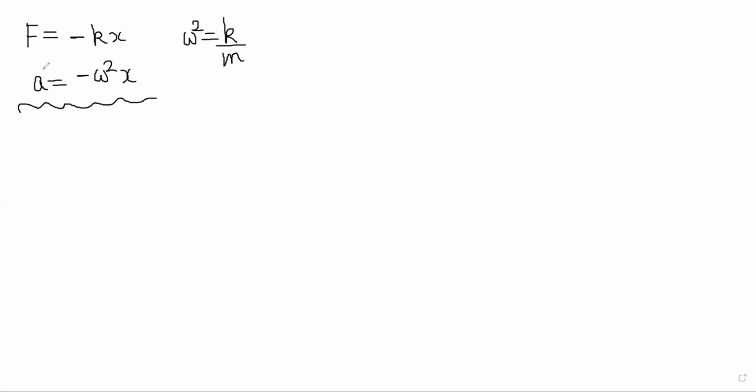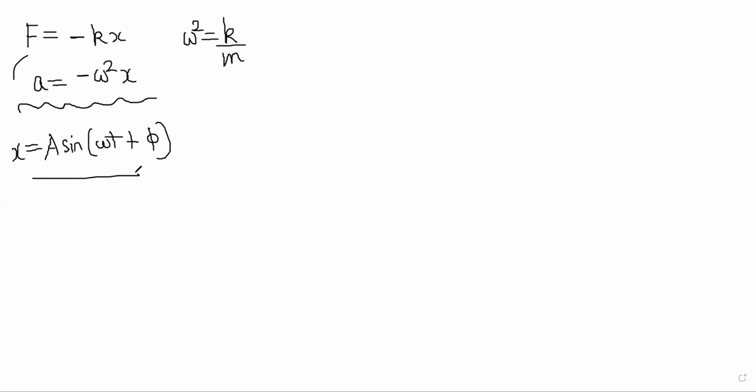Suppose the defining equation of SHM you had was F is equal to minus kx. Because of that, a became minus omega square x, where omega square is equal to k by m. Since you knew this, you figured out that without even deriving it, the solution will be x is equal to capital A sine(omega t plus phi). Here capital A stands for amplitude of the motion.